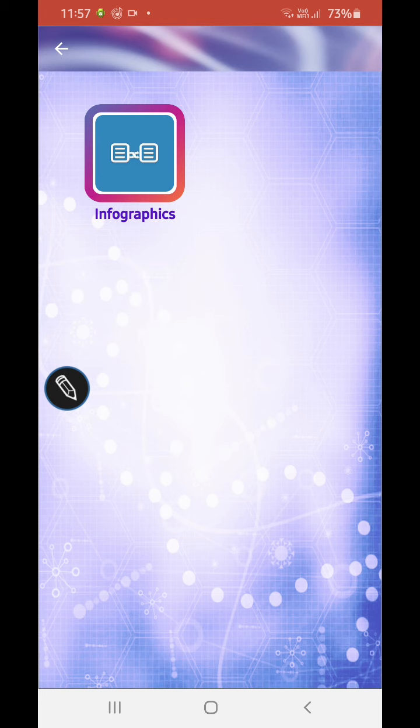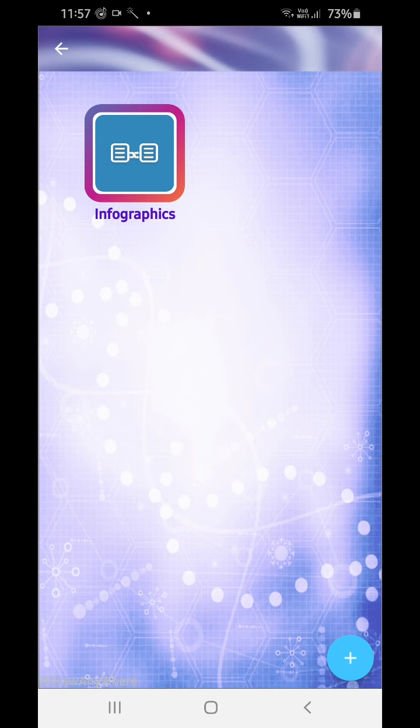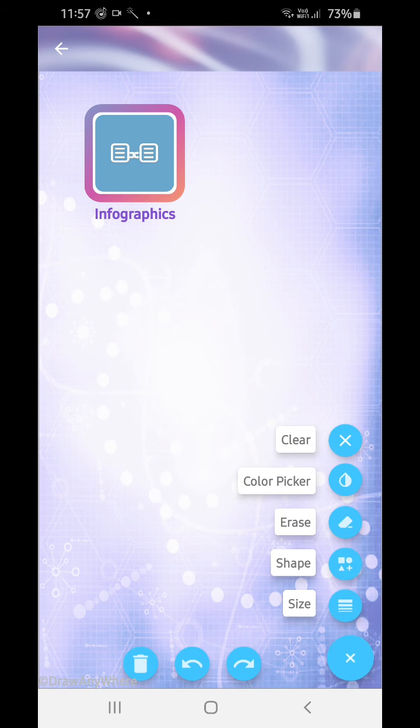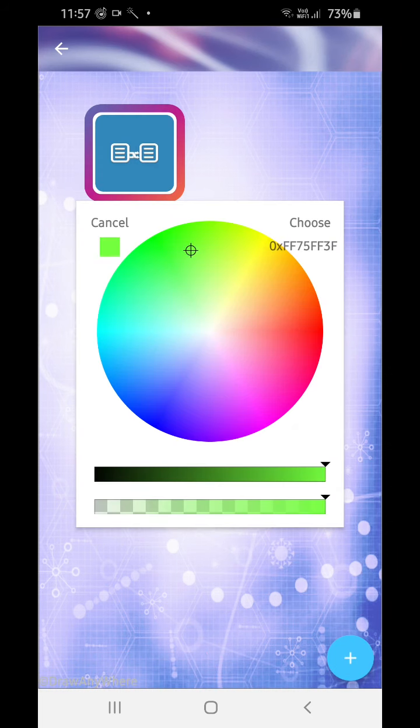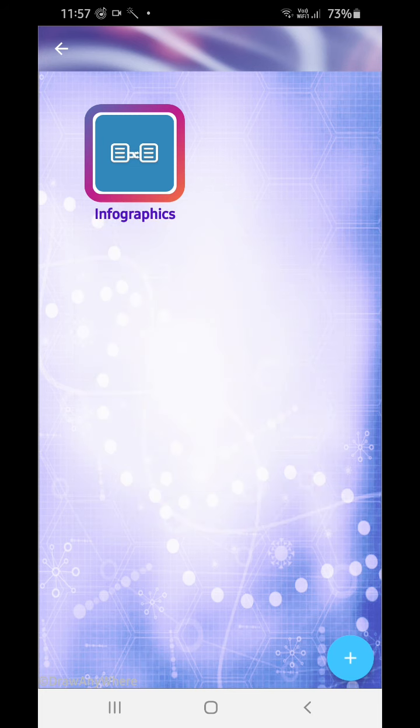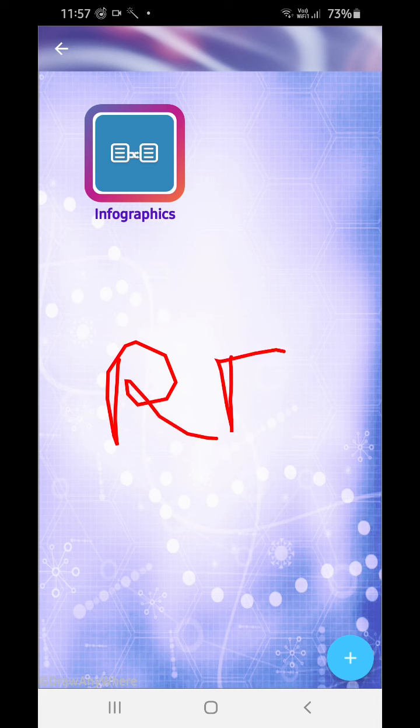Now, with the help of this pen, I will show you some of the colors which are primary as well as secondary. First of all, you have red color. This red color is a primary color.